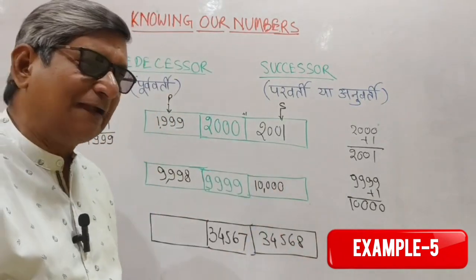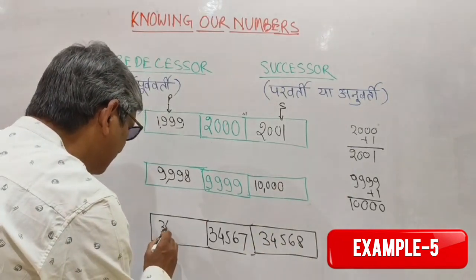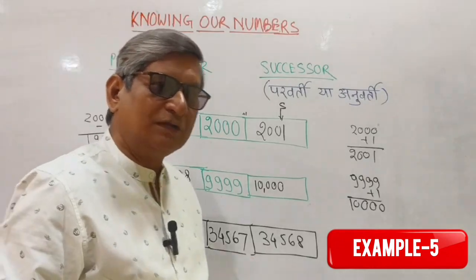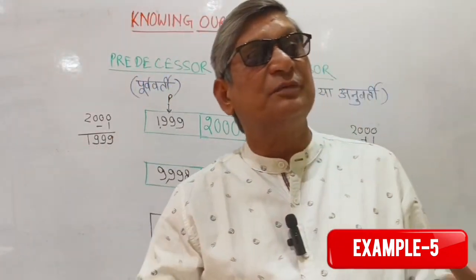And if you want to subtract it, what is the number? You will have 34,566. You have subtracted 1. Could you understand what is successor and what is predecessor?